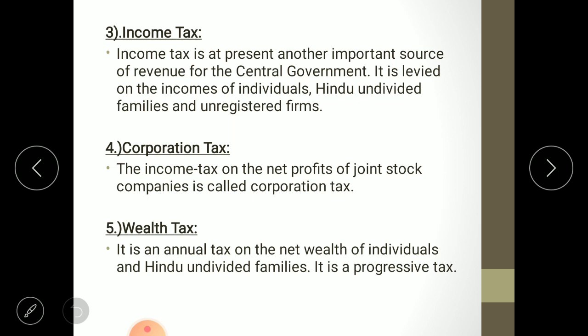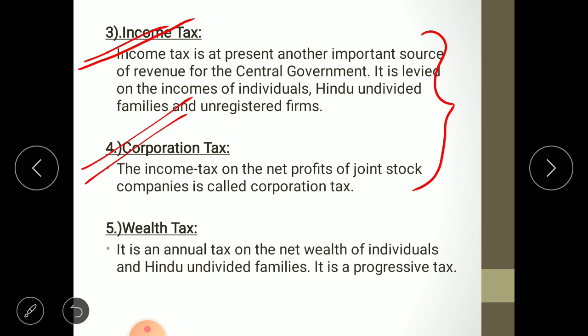Then next one is corporation tax. Income tax on the net profit of a joint stock company is called corporation tax. See, both are the same, income tax and corporation tax. In income tax, here we are including only individuals, meaning a person, a real person, not an artificial person. And in corporation tax we are charging income tax on the income of corporate firms, meaning on an artificial person. Income tax is charged on a natural person and corporation tax is charged on an artificial person.